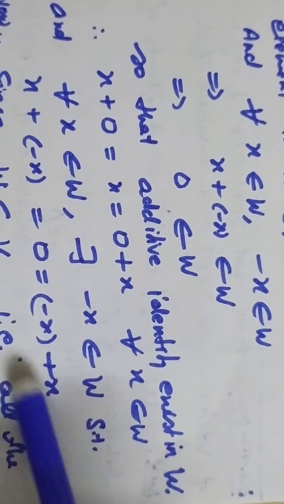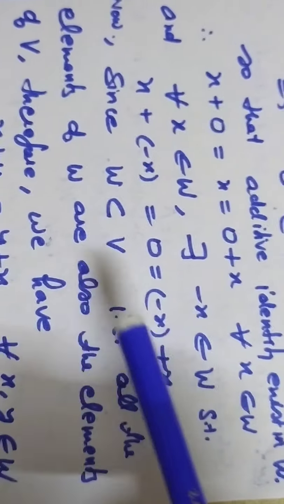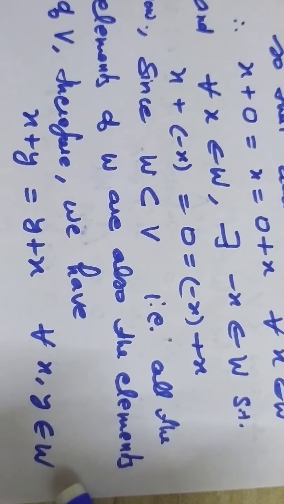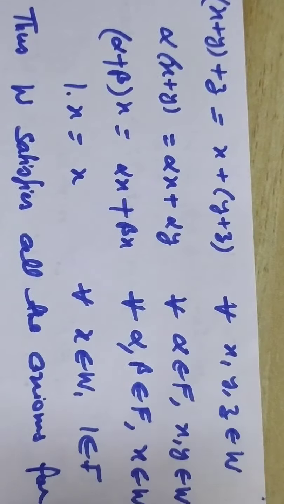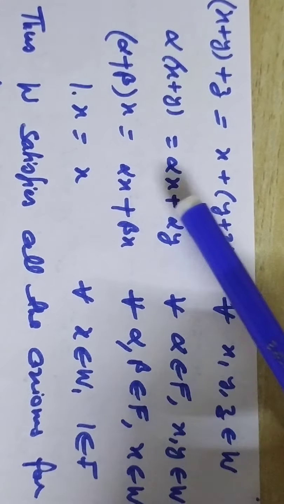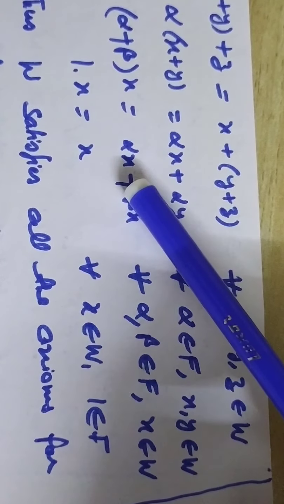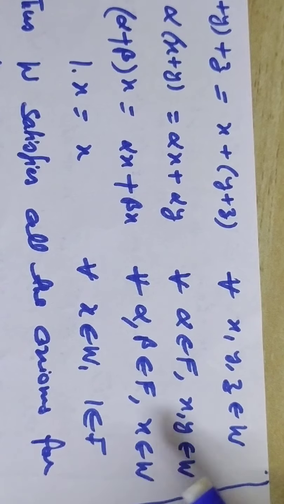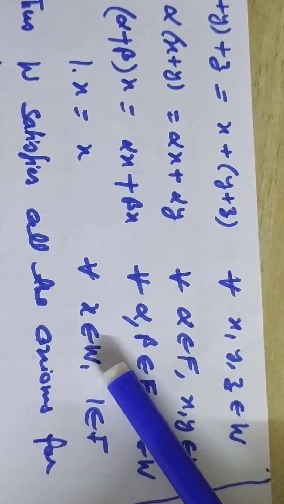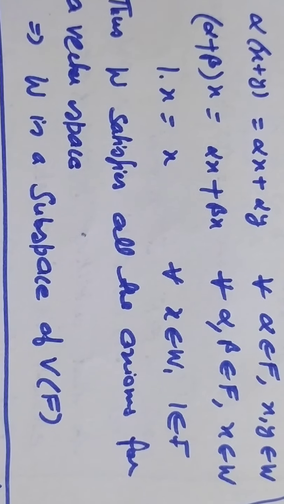So all these things can be written like this. Now since W is a subset of V, that is, all the elements of W are also elements of V, therefore we have x plus y equals y plus x for all x, y in W. Similarly, (x plus y) plus z equals x plus (y plus z) for all x, y, z in W. And alpha times (x plus y) equals alpha x plus alpha y for all alpha in F and x, y in W. Again, (alpha plus beta) times x equals alpha x plus beta x for all alpha, beta in F and x in W. Similarly, 1 times x equals x for all x in W, for 1 in F. Thus, W satisfies all the axioms for a vector space, 5 under addition and 5 under multiplication. Therefore, W is a subspace of V(F).